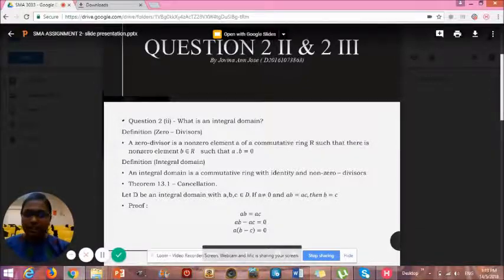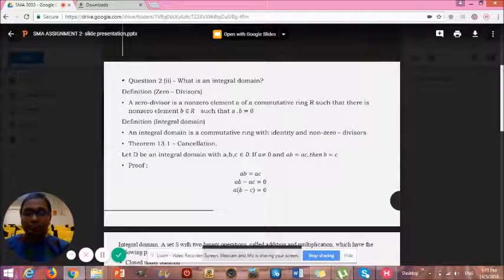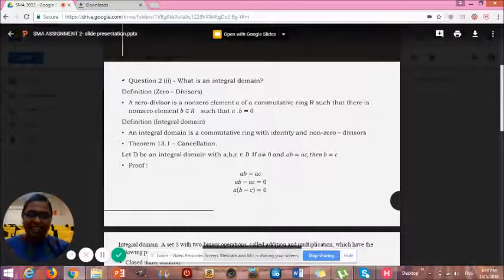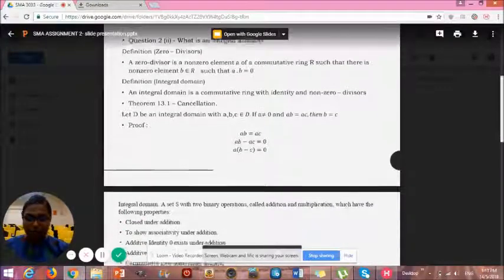The next definition will be integral domain. An integral domain is a commutative ring with identity and no zero divisors. There is one theorem, called cancellation. To prove that theorem, I have done this very simple proof. AB is equal to AC. So we bring AB and AC to the left hand side. We factorize it and you will get A bracket B minus C equals to 0.